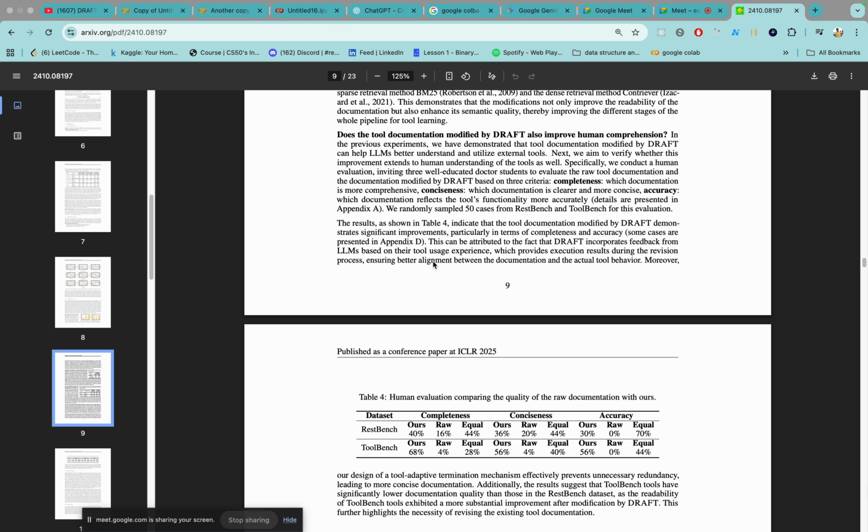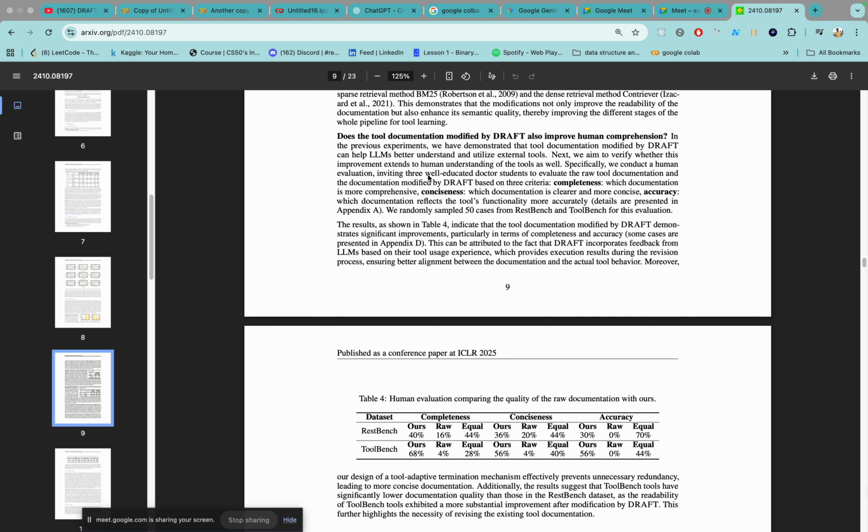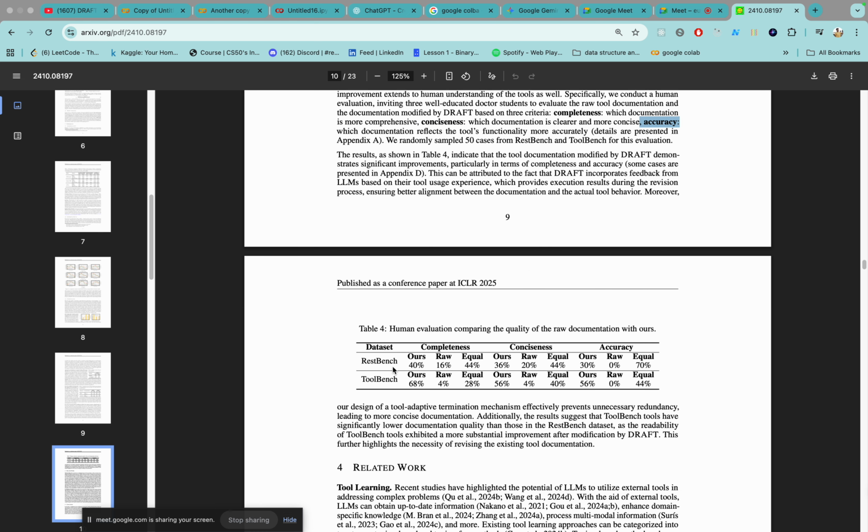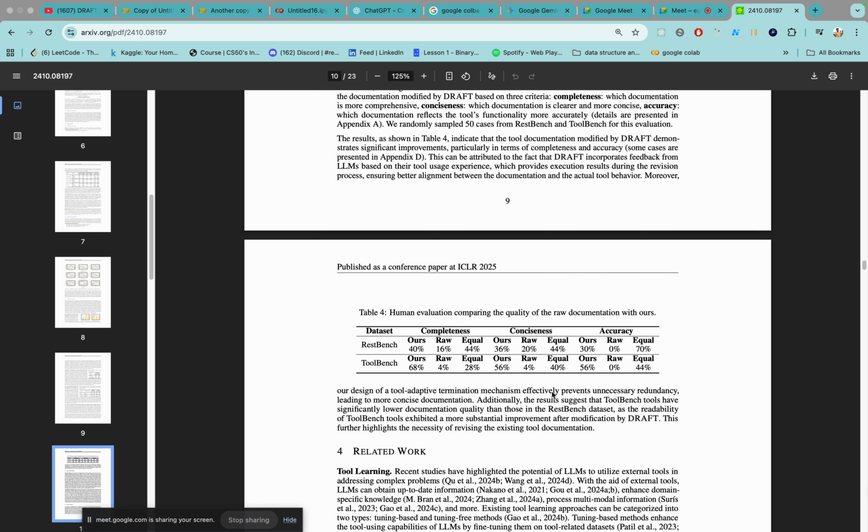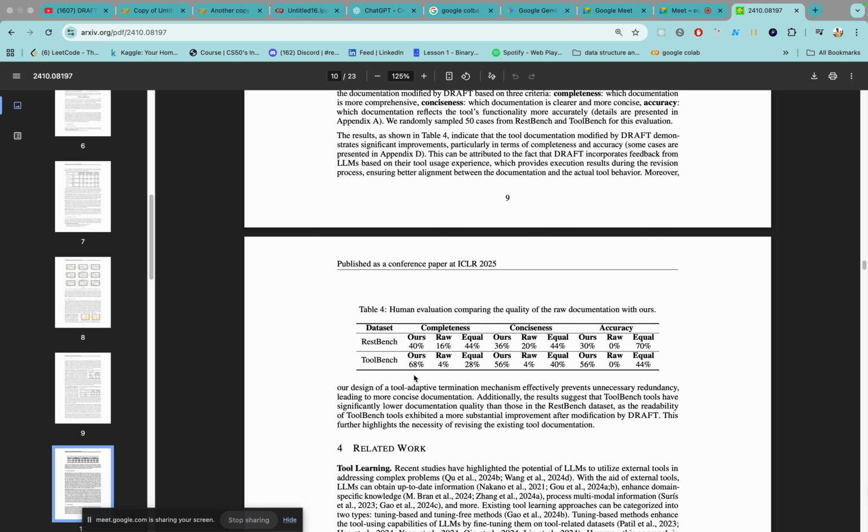The human feedback is done by different well-educated doctors and students to evaluate this. And across completeness, conciseness, and accuracy, these are the outputs they got, which show this has improved in human evaluation.